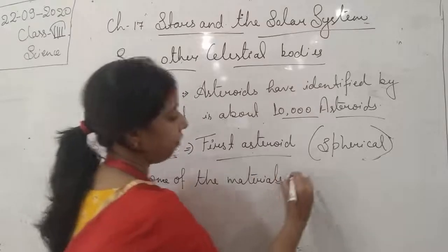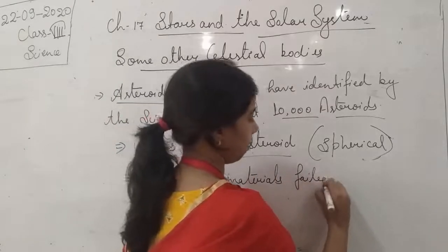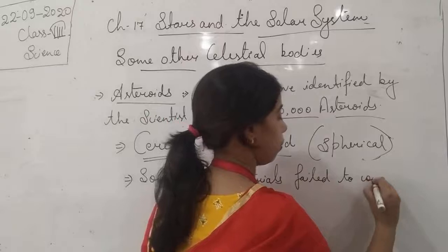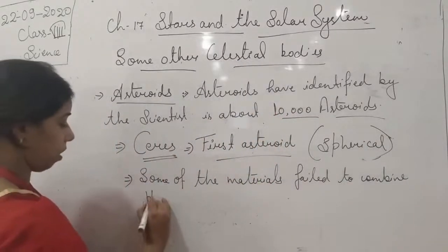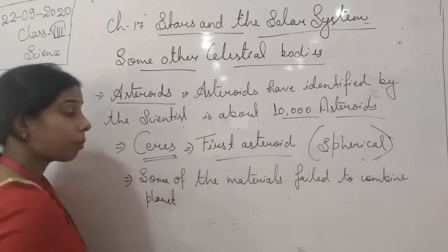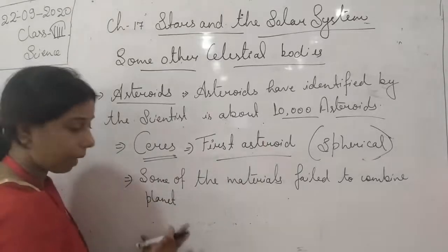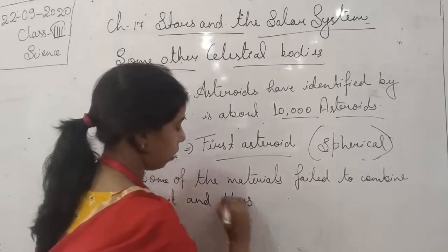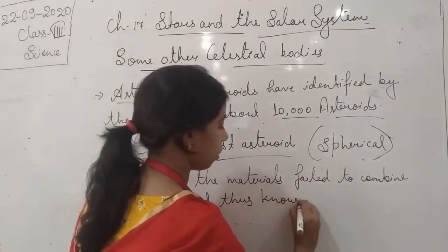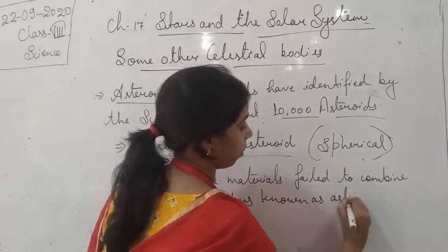So the first thing, some of the materials fail to combine into a planet, and thus are known as asteroids.